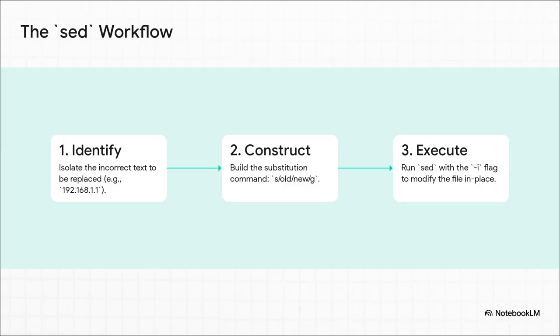The workflow is actually really straightforward. First, you identify the exact piece of text you need to change. Second, you build your substitution command. And third, you execute it with that magic -i flag to apply the fix everywhere it's needed. Just remember that simple pattern: identify, construct, execute.